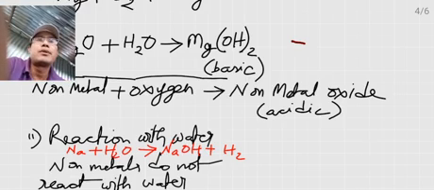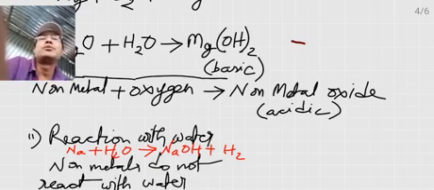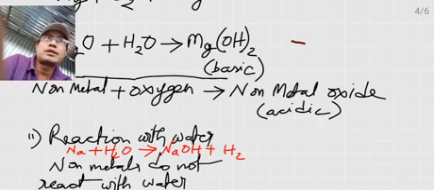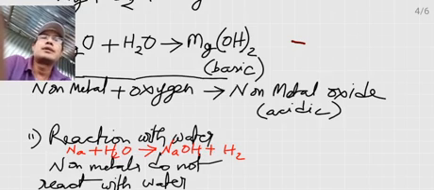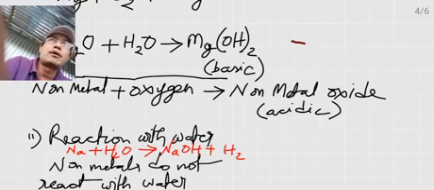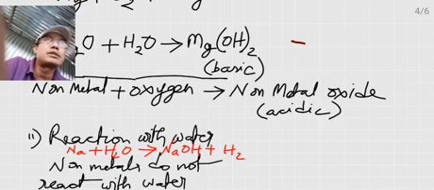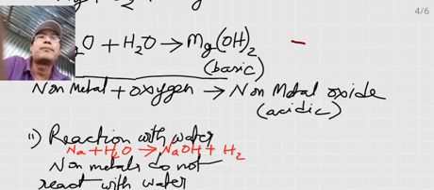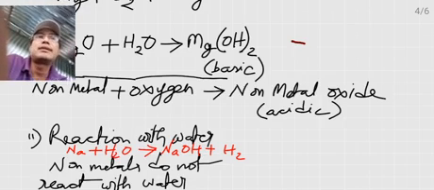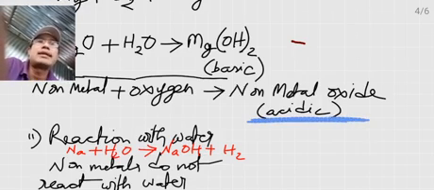For example, when you burn sulfur, sulfur is a non-metal, you know that. Sulfur, in the presence of oxygen, will produce sulfur dioxide. You dissolve the sulfur dioxide in water and test it with blue litmus paper. What will happen? The blue litmus paper will change to red, indicating that the non-metal oxide produced there is acidic in nature.